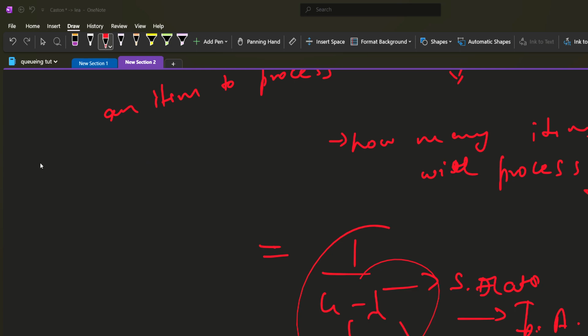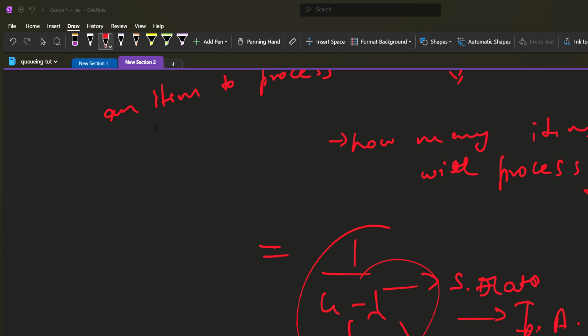So you can see my utilization is nearly 0.5, or 0.51, I can say. And the average time in the system is 0.94. We can take it as one. What you can see here is my utilization, arrival rate upon service rate, is also 0.5.